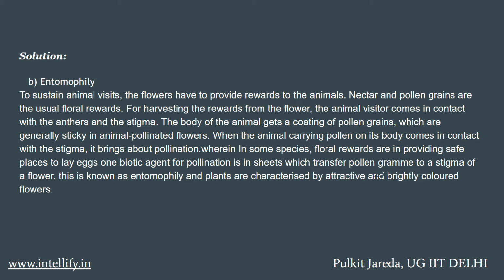For harvesting the rewards from the flower, animal visitors come in contact with the anther and the stigma. The body of the animal gets a coating of pollen grains, which are generally sticky in animal pollinated flowers. When the animal carrying pollen on its body comes in contact with the stigma, it brings about pollination.